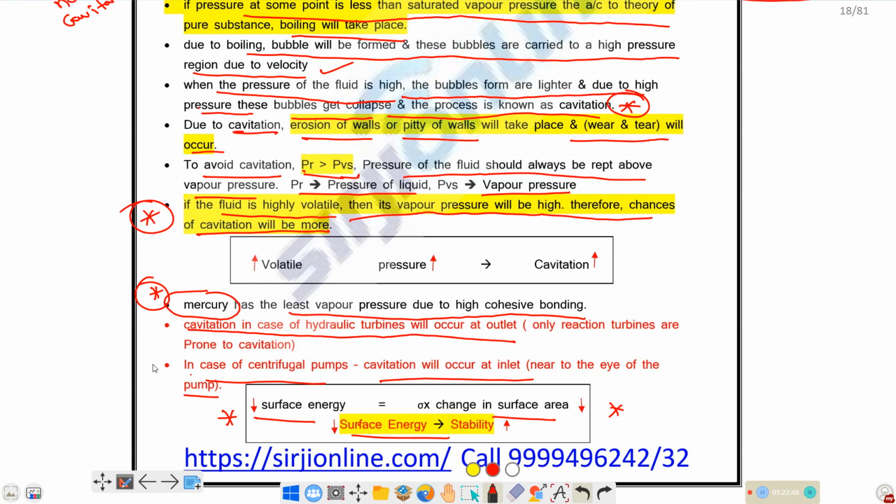I will cover the remaining topics also in the same manner, of all the subjects. First I will complete fluid mechanics and strength of materials in one or two months. After that I will pick another subject.